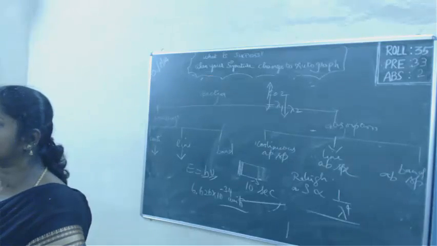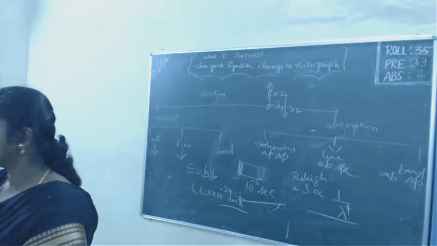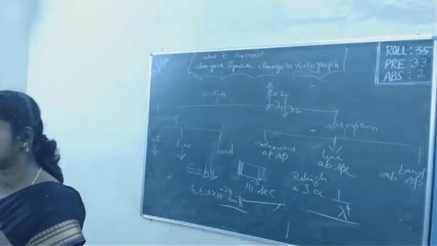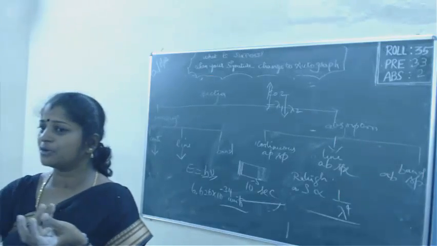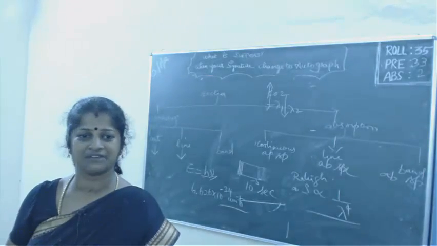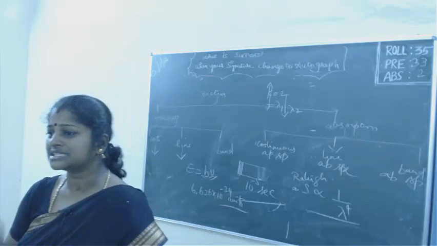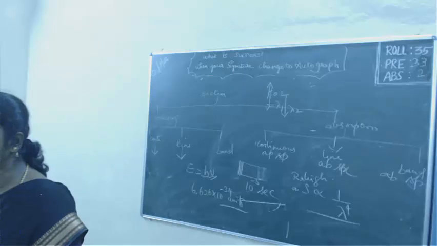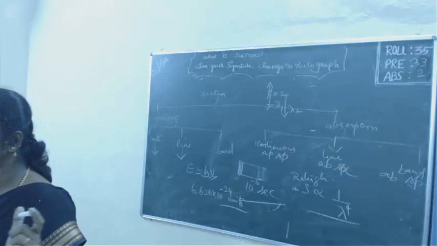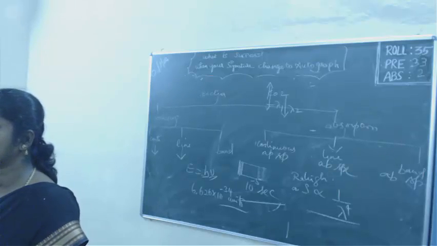Since red has a very long wavelength, it can travel a longer distance and reach the observer. Whereas the blue color gets scattered on the way itself and cannot reach the longer distance. Right? That is why, during sunset, the sun appears red. Clear? So this is the reason why the sky appears blue.